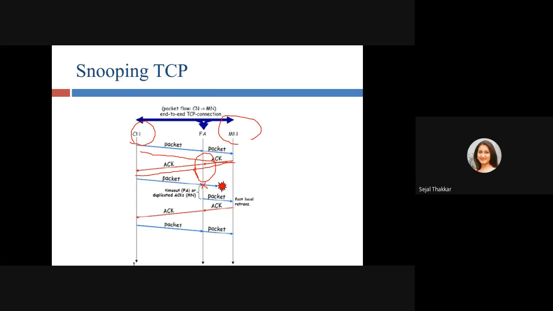So what it will do, it has that data stored, buffered. That packet is sent to the mobile network by the foreign agent, and then the mobile node sends the acknowledgement. In between, the acknowledgement is also stored. So if there is any kind of acknowledgement failure or packet failure, our foreign agent will deliver that packet again, because it has that data.